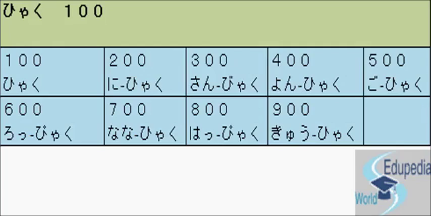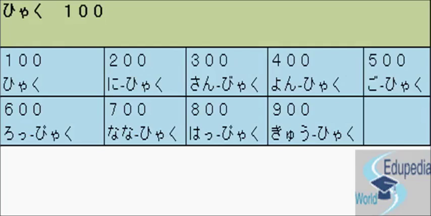Okay. 400 is yonhyaku. 500 is gohyaku. 600 is ropyaku. 700 is nanahyaku. 800 is hapyaku. 900 is kyuhyaku. Let's repeat. 100 is hyaku.